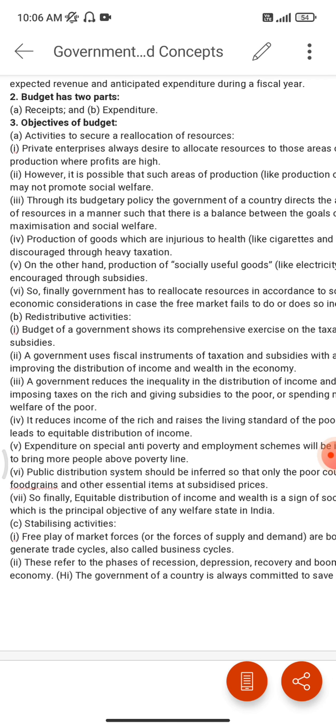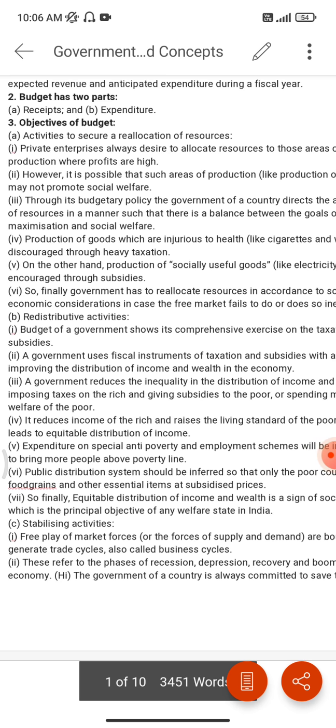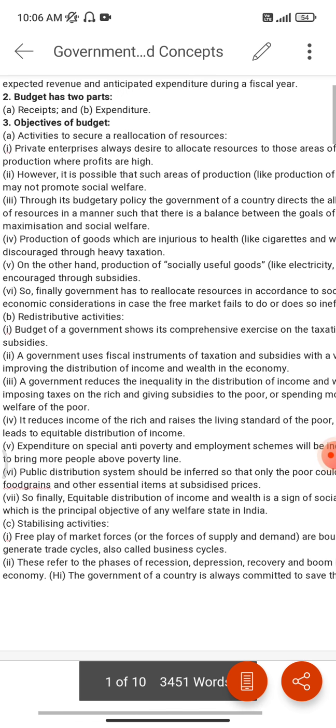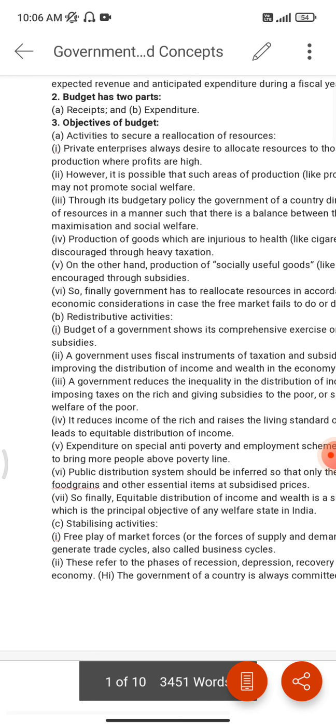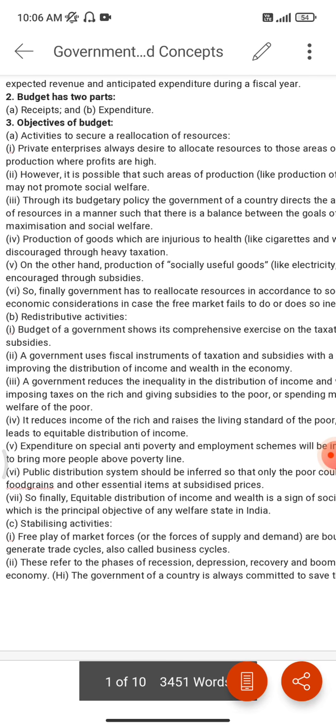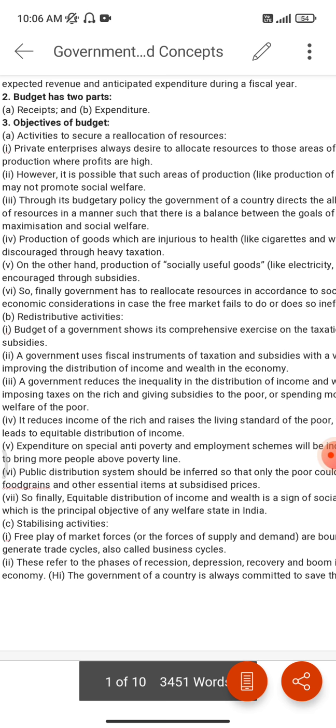The last point under the reallocation of resources is that the government has to reallocate resources according to social and economic considerations in case the free market fails to do so or does so insufficiently. When the free market fails, then the government will enter. Otherwise it will make rules, regulations and policies to regulate them, and the free market will work accordingly. But if the market fails to do so, then the government will enter and work accordingly.